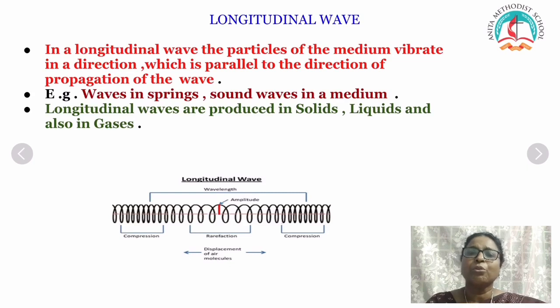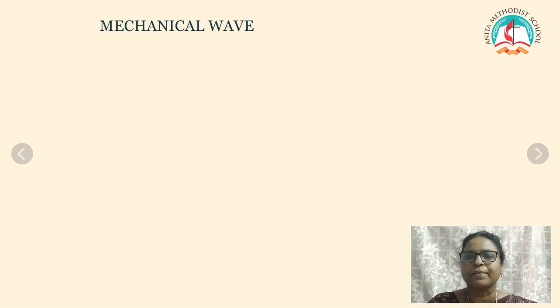These longitudinal waves are produced in solids, liquids and also in gases. We saw that transverse waves are produced only in solids and liquids, but longitudinal waves are produced in solids, liquids and gases.